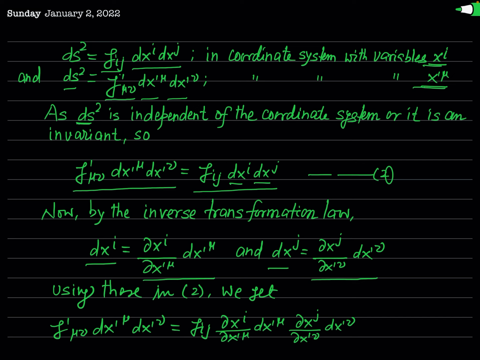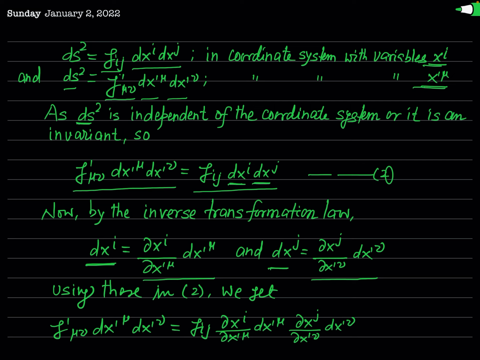Now we will substitute the values of dxi and dxj in this equation 2. In the RHS you can see dxi and dxj, and these will be replaced by this transformation law.